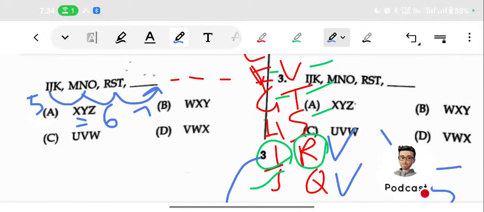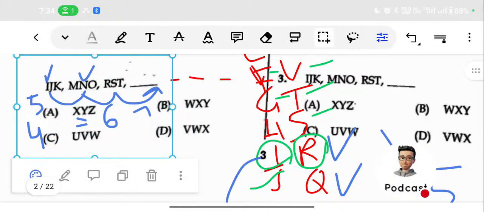Usually you just take a similar pattern when counting. If you are counting the J also, then it will be the fifth one, because J K L M N is the fifth term. If you are not counting the J, and you start with K, K L M N, then it will be the fourth letter. So you just keep a particular pattern, that's all.